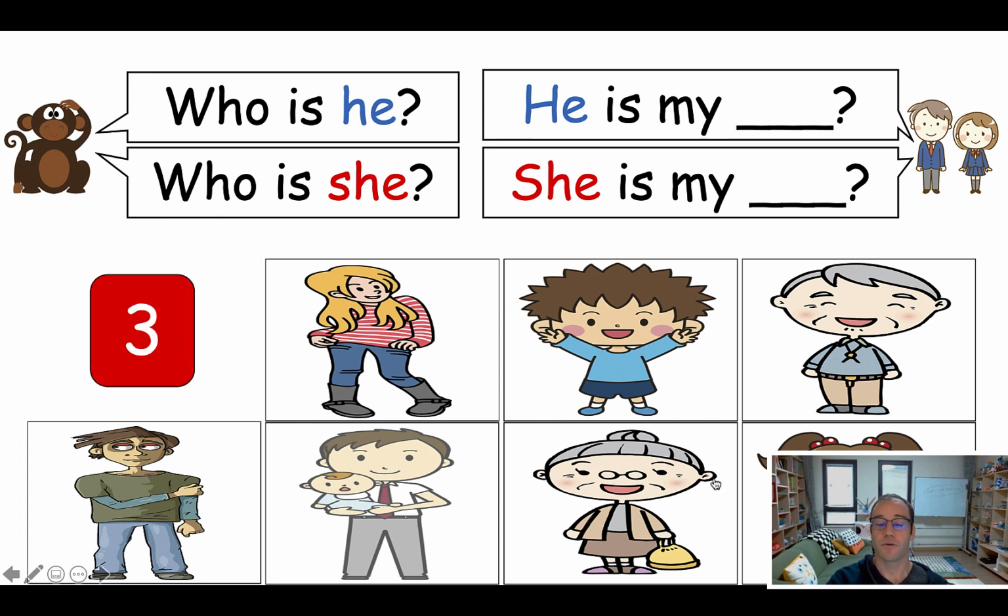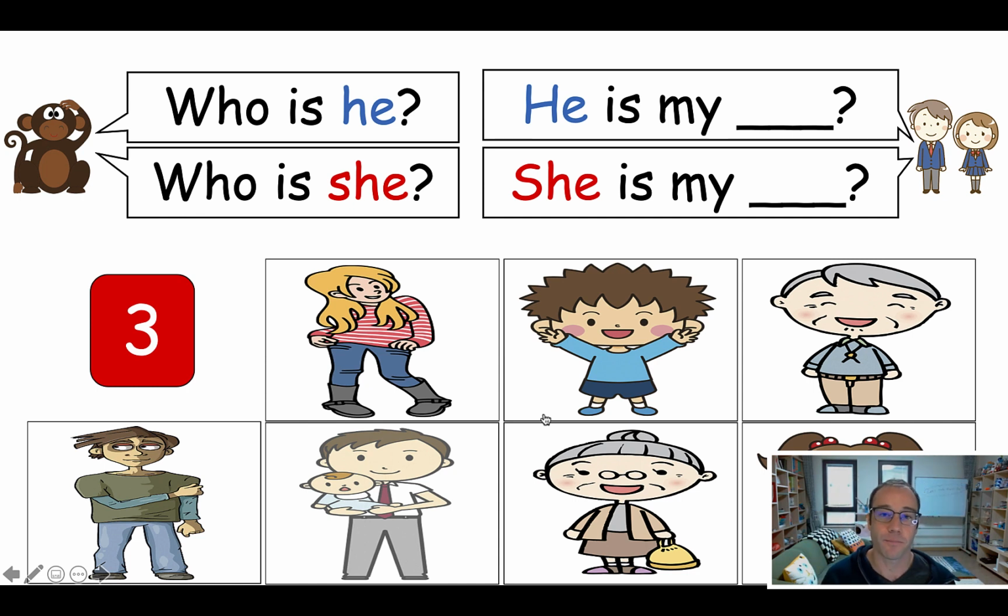And the same thing, bring up a student from another team, and they can choose. Make sure you're pointing at the picture so they understand that they should point, like, who is she? Who is he? Otherwise, they're going to just stand there and say, who is she? And you're going to be like, who? You have to point, you know. So make sure that they pick this up.